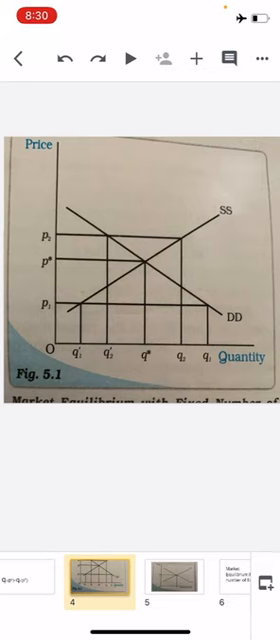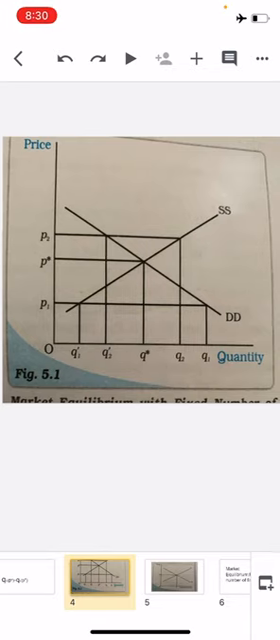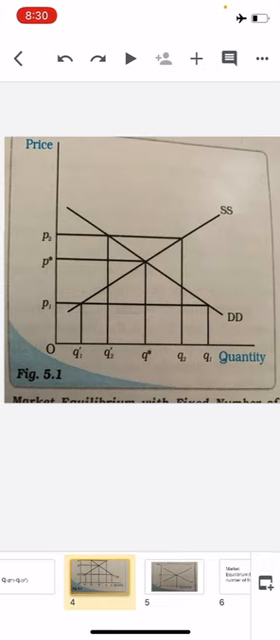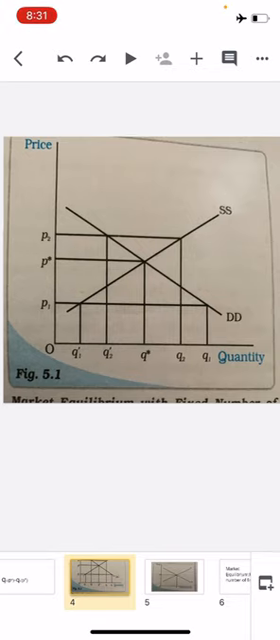To see what happens when market demand is not equal to market supply, let's look at the figure again. If the prevailing price is P1, can you all see P1, the market demand is Q1, whereas the market supply is Q1 dash. Therefore, we can say that there is excess demand in the market.